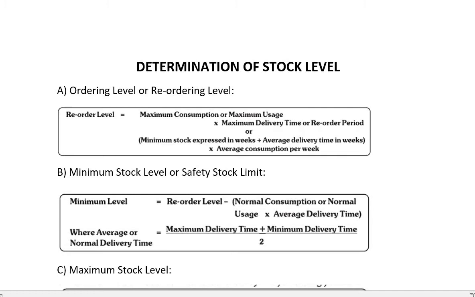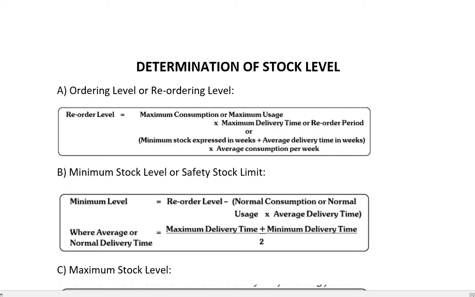Now next that we have to decide is our minimum stock level, or it can also be named as safety stock level. Now if we talk about minimum level or minimum quantity, it is that quantity of stock which should be kept in store at any time. That means this quantity should always be available in the store. Now the question arises on which criteria the minimum stock level depends. So it depends on the average time spent in order and supply of order.